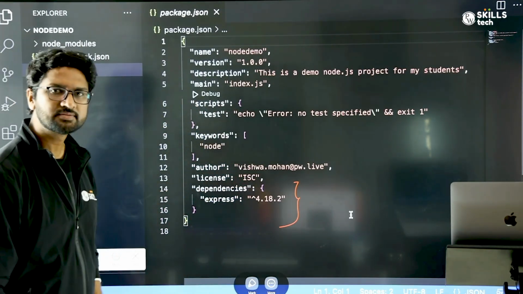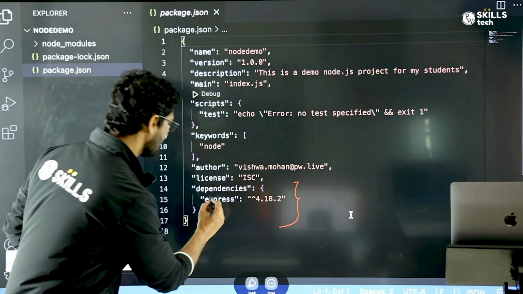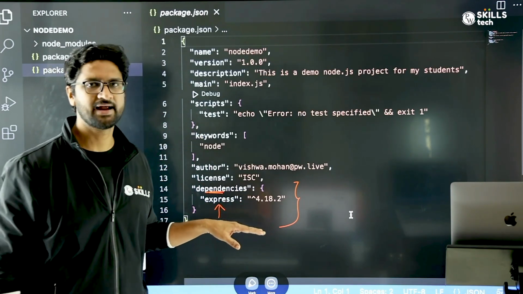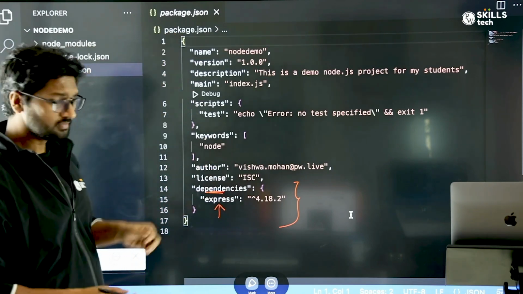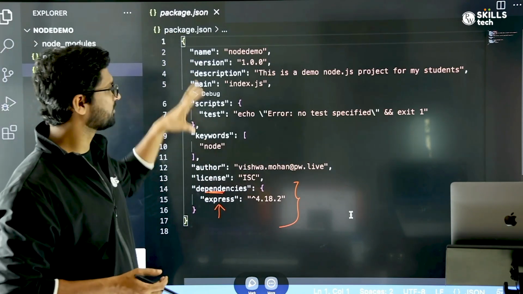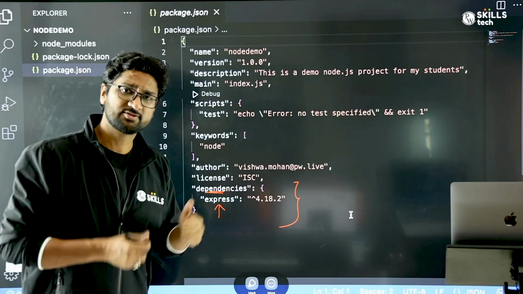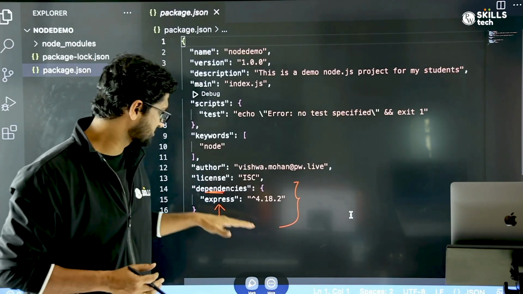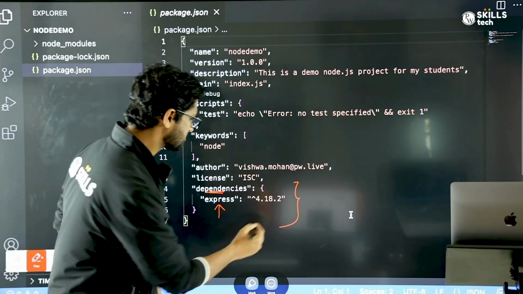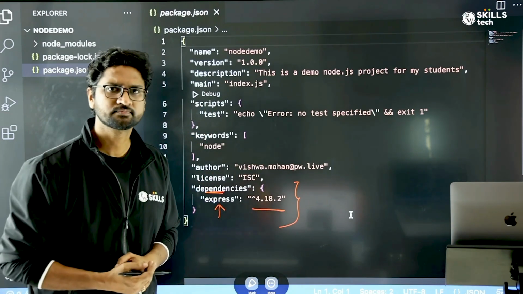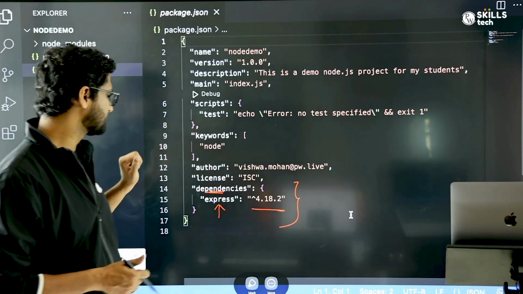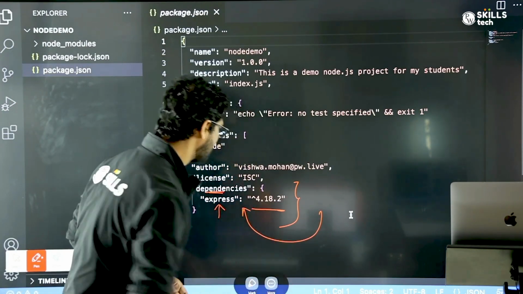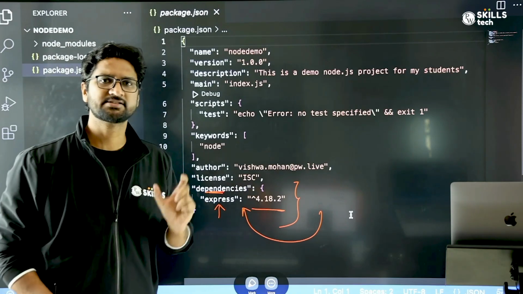Now I have another field called dependencies where express, which I installed, got added, people. So now package.json is not only talking about what this project is all about, but is also telling me what dependencies this project depends on, and it is depending right now on express. Which version? 4.18.2. So this is one change that has happened. Every time you keep adding dependencies, they will keep getting added inside this dependencies key.